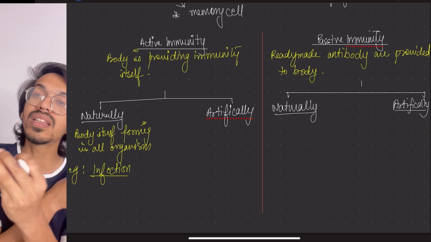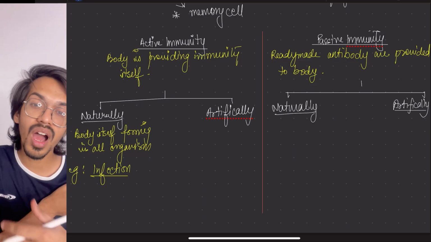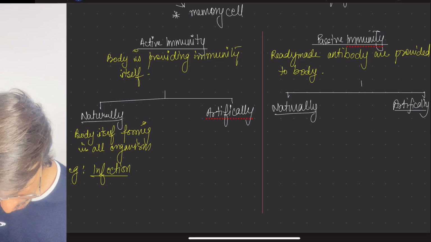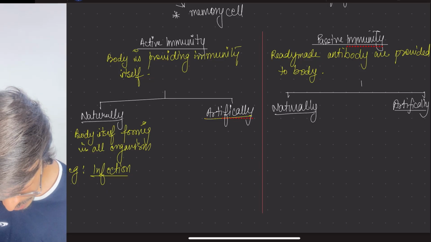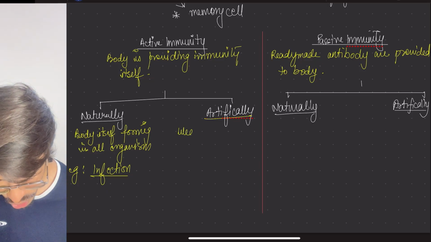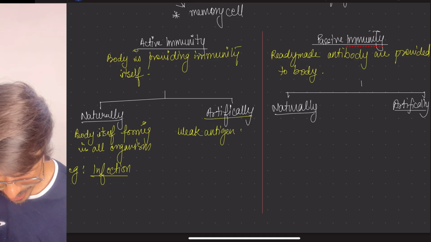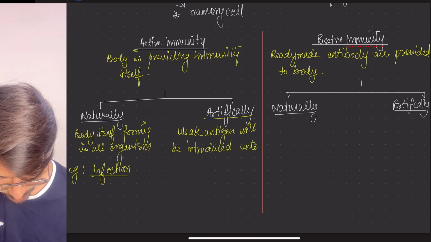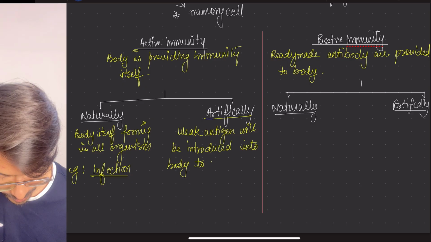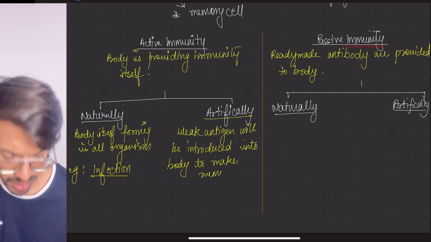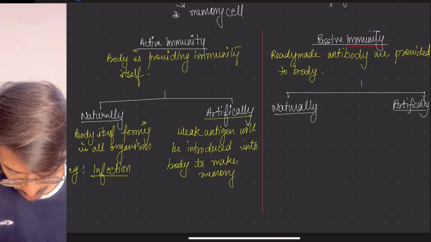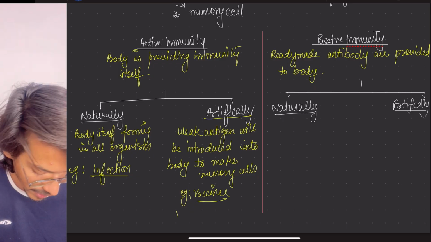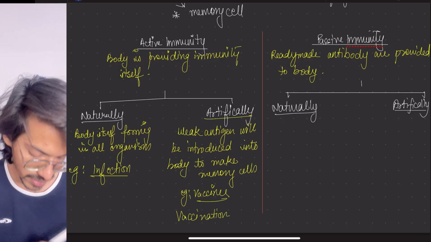Artificially, we are putting the agent inside the body which will start the immune response and the memory cells for that. Okay, so artificially what will happen? A weak antigen will be introduced into the body to make memory cells, meaning the whole response will keep on happening. Okay, memory cells. So the example is what? All the vaccines. Your vaccination program is based on this factor, the antigen.